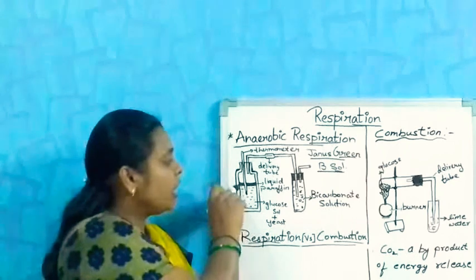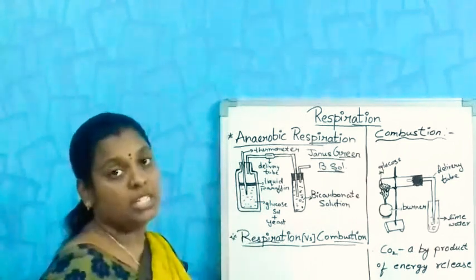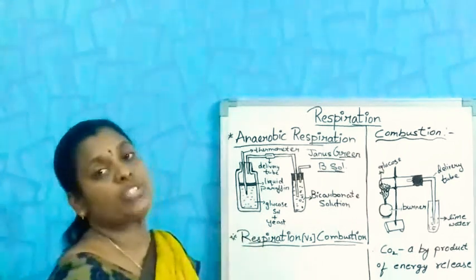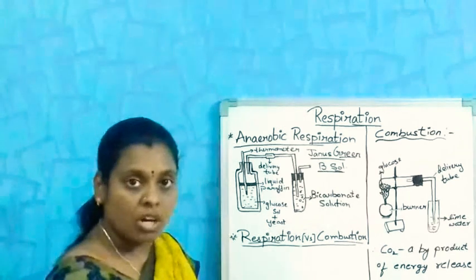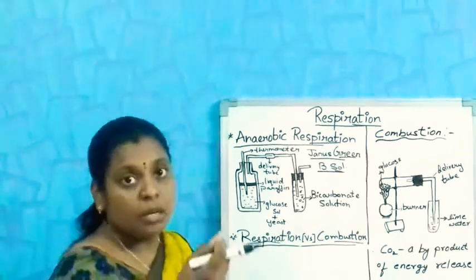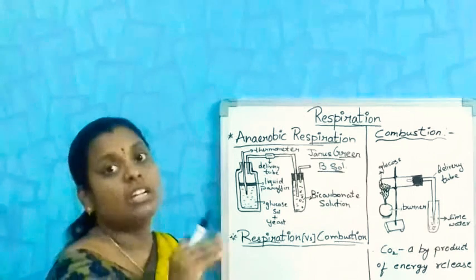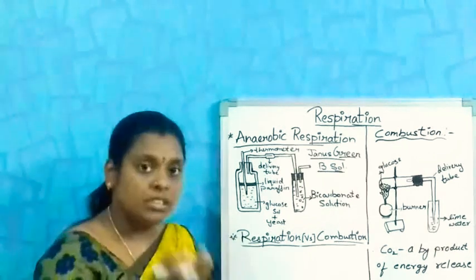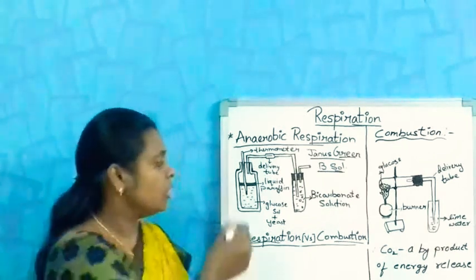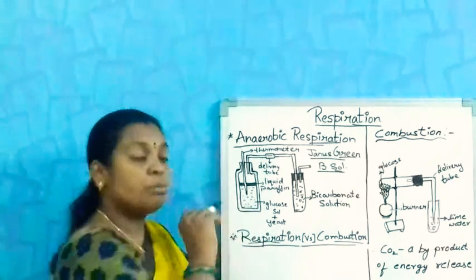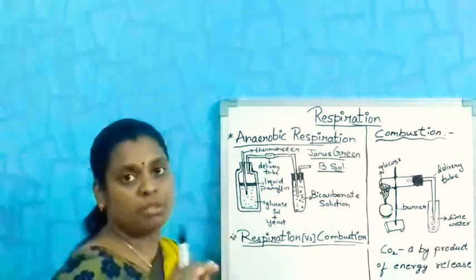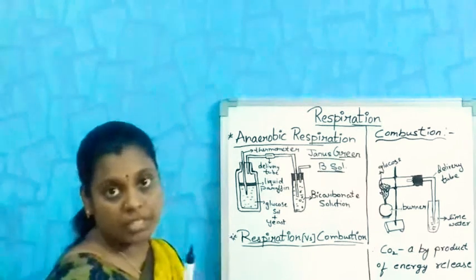Why are we pouring liquid paraffin here? So that oxygen does not enter inside. You know how wax will prevent the passage of oxygen or carbon dioxide out. So this liquid paraffin is poured over that. It must be 1 or 2 centimeters in width.